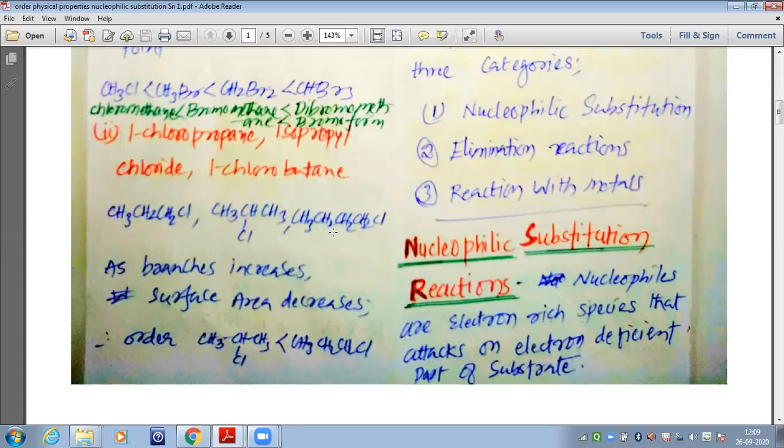Now CH3CH2CH2Cl, that is 1 chloropropane, and isopropyl chloride are isomers of each other. So they have the same number of carbon, hydrogen and chlorine atoms. Now as branching increases, surface area decreases. As surface area decreases, the van der Waals forces even decrease. So for the boiling point, we can write CH3CHClCH3 would be less than CH3CH2CH2Cl. It means that 1 chloropropane would have a higher boiling point than isopropyl chloride.